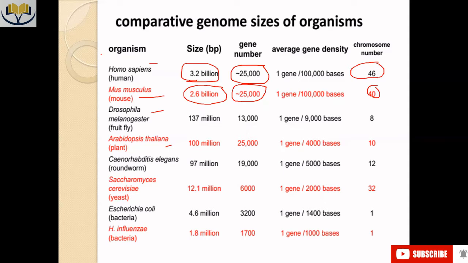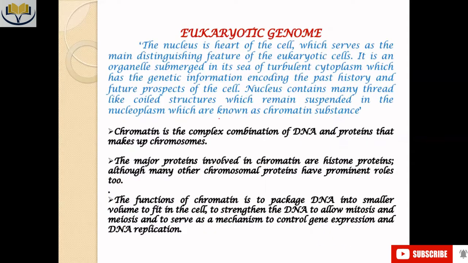And if you look at this particular chart, every organism mentioned here is actually working as a model organism. So now, if we talk about the eukaryotic genome, what is the eukaryotic genome? Now, how is it composed? These are the main parts.